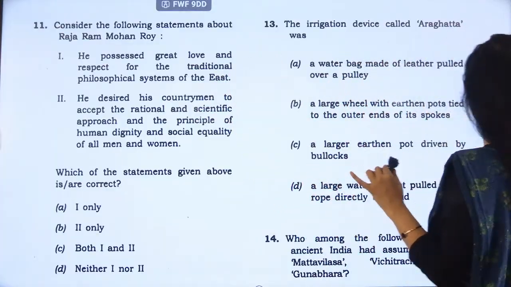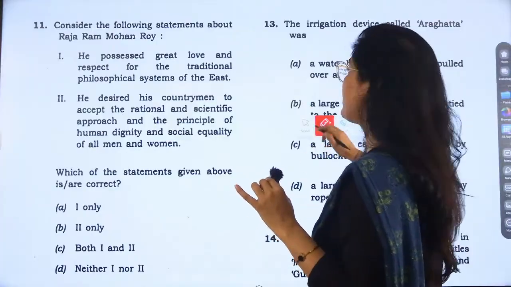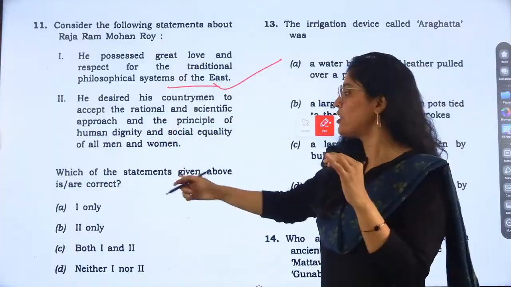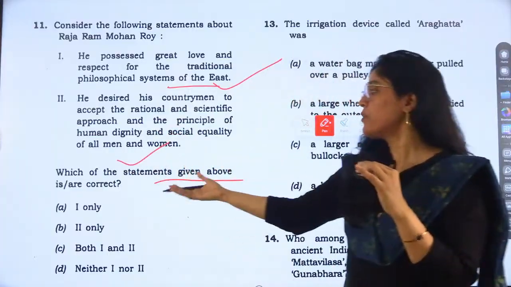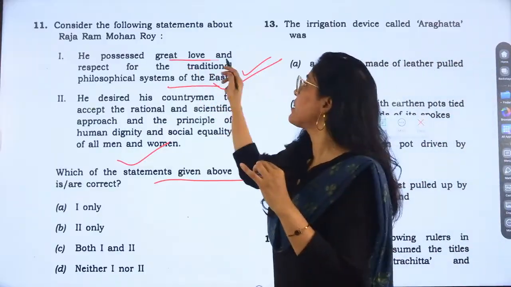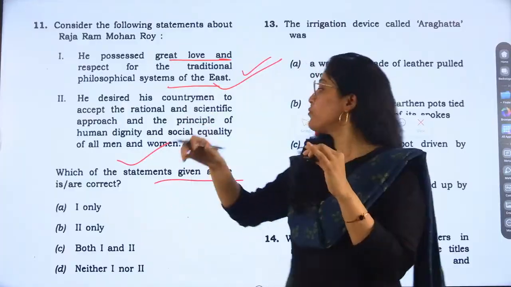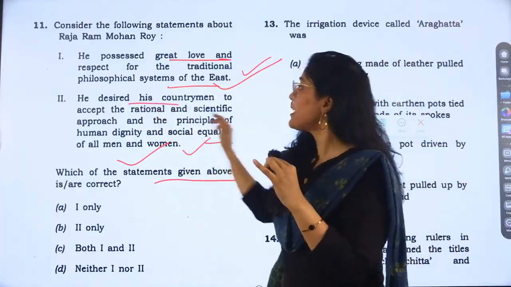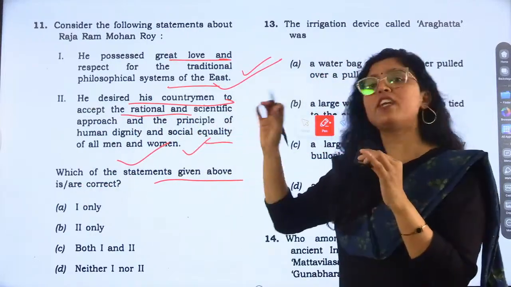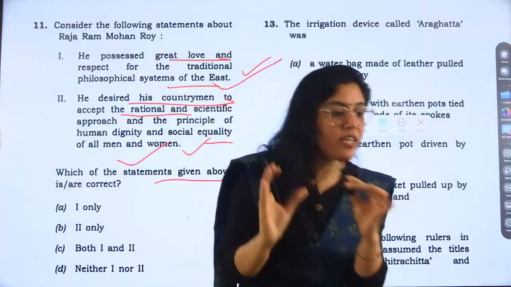Raja Ram Mohan Roy, this question is related to his thinking, right? He possessed great love and respect for the traditional philosophical system of the East. Is it correct or not? What is the question asking? Which of the statements given are correct? So the first statement is correct. Yes, he had great love and respect for the traditional philosophical system of the East. Plus, he desired his countrymen to have a rational and scientific approach also, an amalgamation of East and West, right? So he actually wanted this thing.